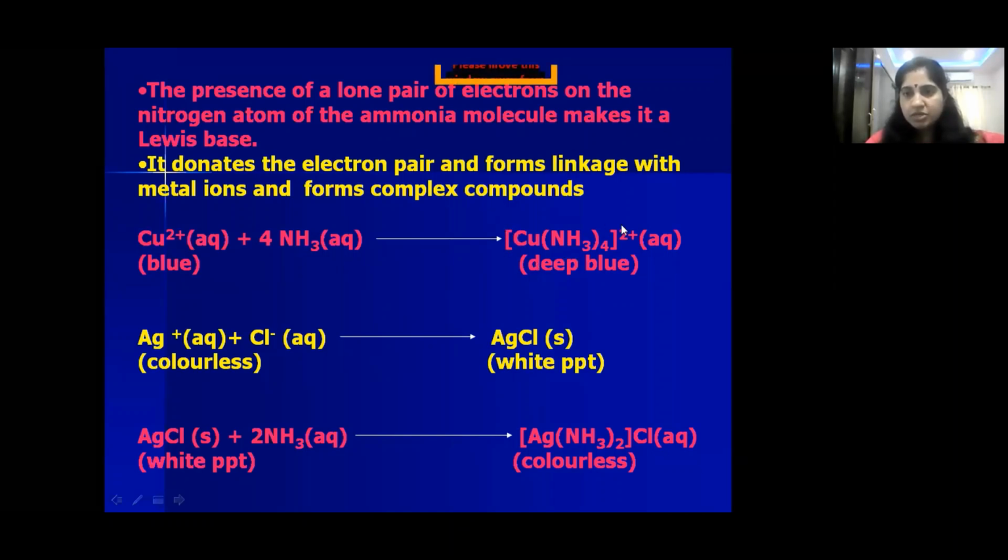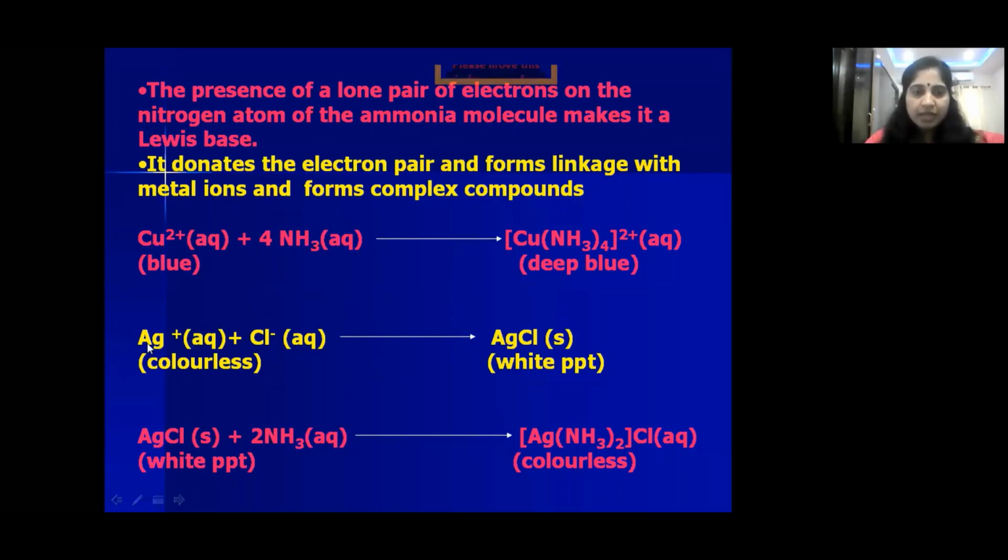See, children, whenever a compound is represented with square brackets, it is a complex compound. Ammonia has a lone pair of electrons, it can donate a pair of electrons to it, form a coordinate covalent bond and form complex compounds. The copper solution is blue in color. When it is treated with ammonia, it forms a complex compound, tetraamminecopper(II) ion.